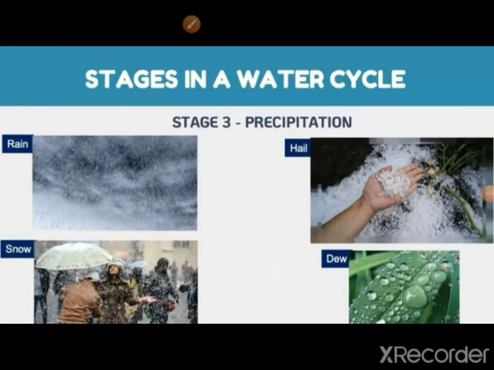Precipitation, stage 3. Precipitation refers to all forms of water that fall from clouds and reach the earth's surface. Wind movement causes the cloud particles to collide. They become rain bearing clouds and fall back onto the earth's surface by the process of precipitation. The precipitation may occur in the form of rain, hail, snow, or dew depending upon the temperature condition.